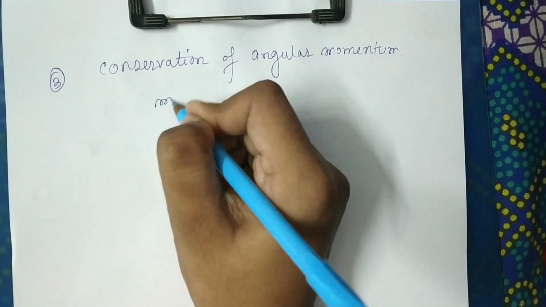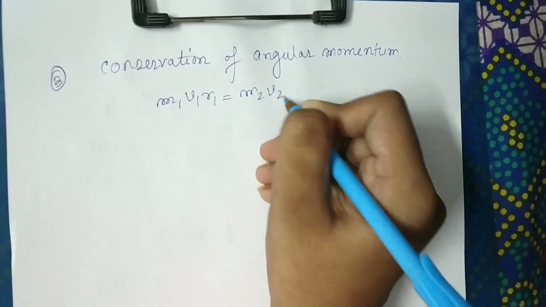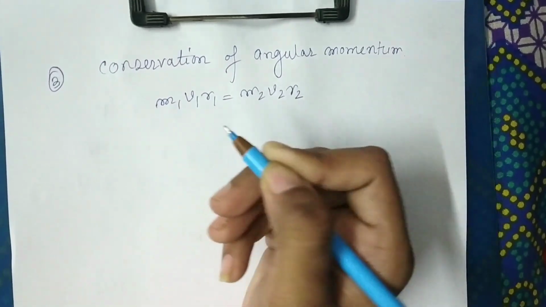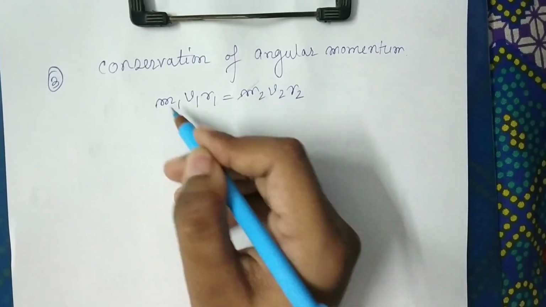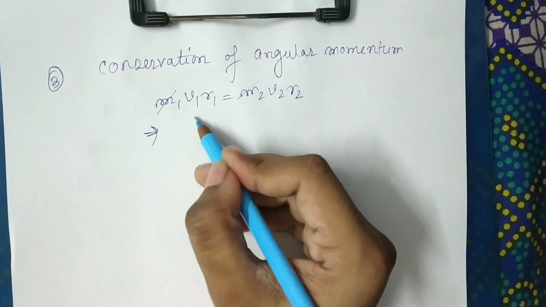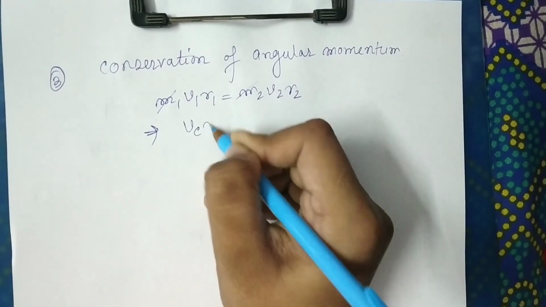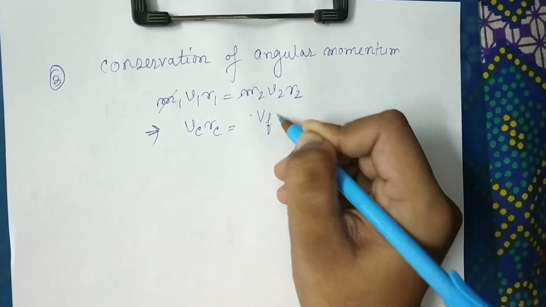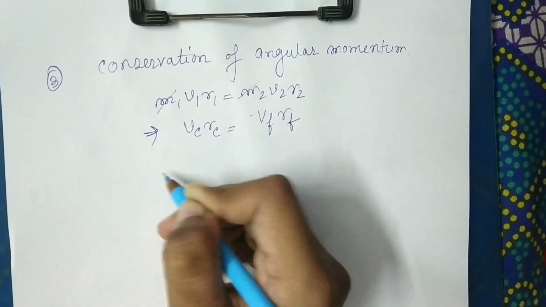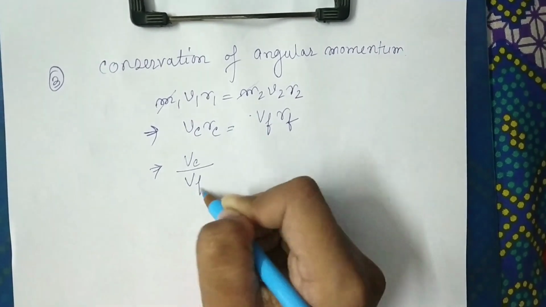So m1 v1 r1 equals to m2 v2 r2. Here the mass will be same, so it gets cancelled out. v1 is Vc and r1 is rc and v2 is Vf, r2 is rf. So we have to find Vc by Vf.